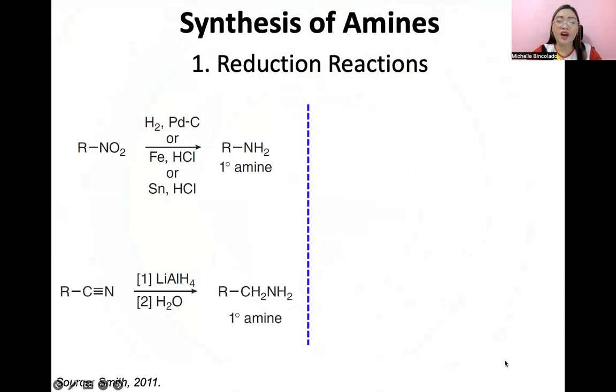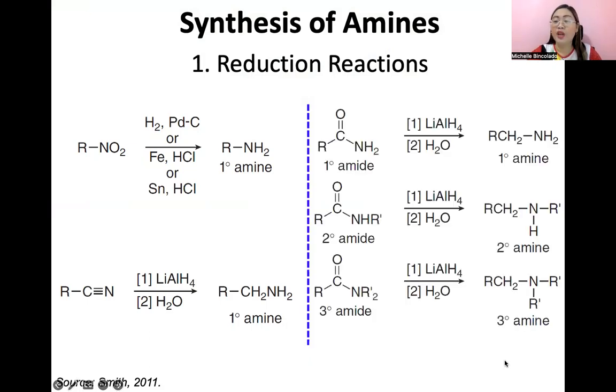Also guys, kakatapos lang na chapter natin, carboxylic acids and derivatives, where we included nitriles. Nitriles can be reduced also to a primary amine. And of course, our amides. So if you have primary, secondary, tertiary amide, all of this can be reduced into their corresponding amines. So pag primary amide, primary amine, secondary amide, secondary amine, and of course, tertiary amide, tertiary amine.